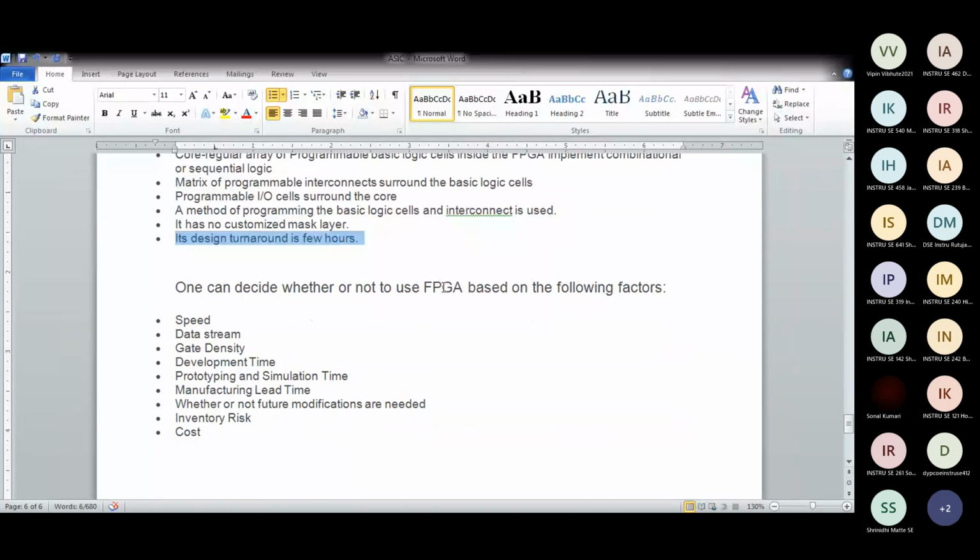What are the deciding factors to use FPGA or not? It can be speed. If you want more speed, you can go for FPGA. Data stream, how much data you want to be used in an application. Gate density. So gate density depends upon whether to use PLDs or FPGA, plus development time. If you want fast development, then you can go for FPGA. If you have a lot of development time, you can go for custom-built ASIC. Prototyping, simulation, manufacturing lead time. What is lead time? What do you mean by lead time? Do you know what you mean by lead time?